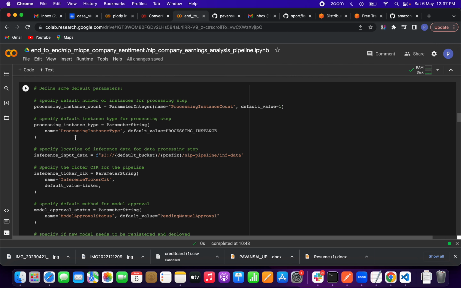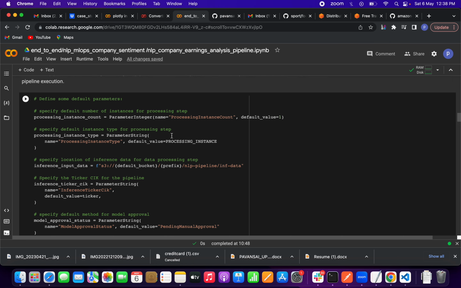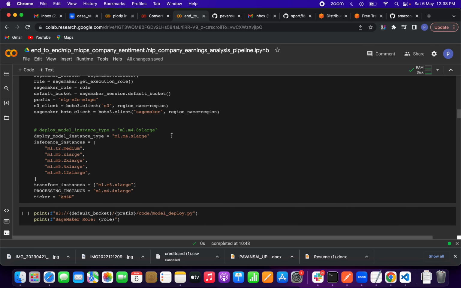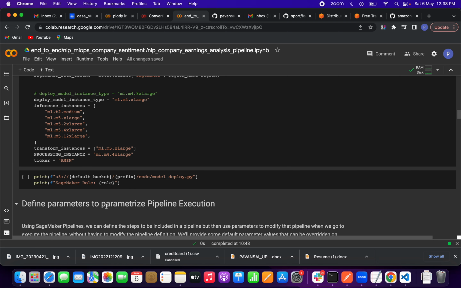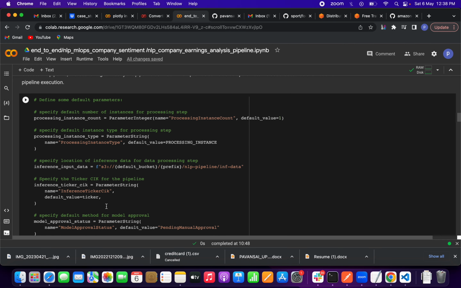For the processing instance type we use a ParameterString. Instead of an integer as for the count, this is a string type, right? We pass the default value, the processing instance we have already defined, which is M4. Then we have to specify the location of the inference data for data processing.